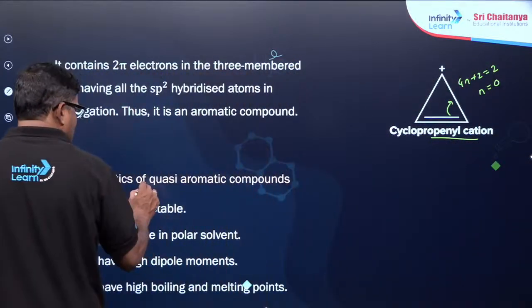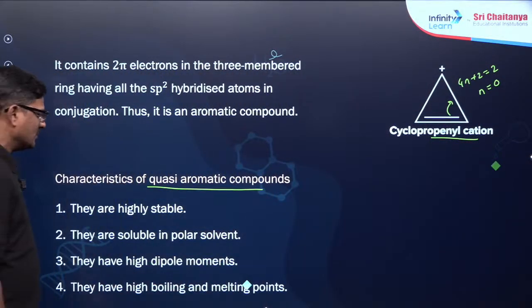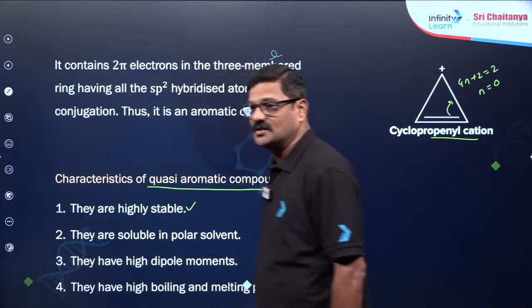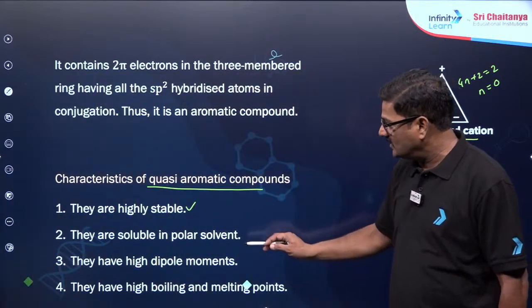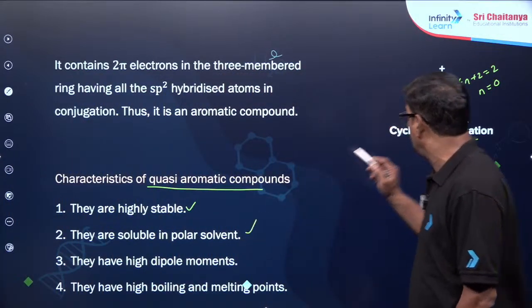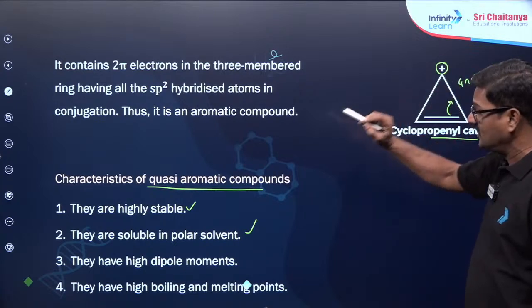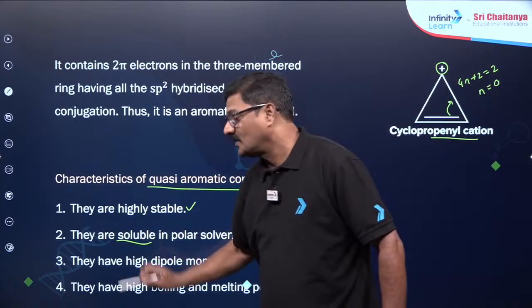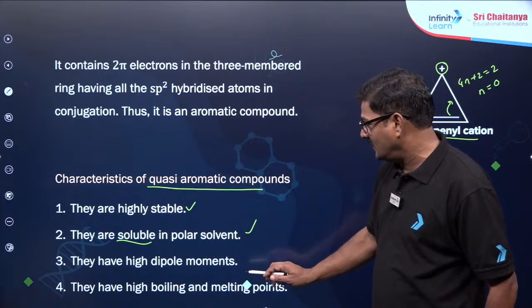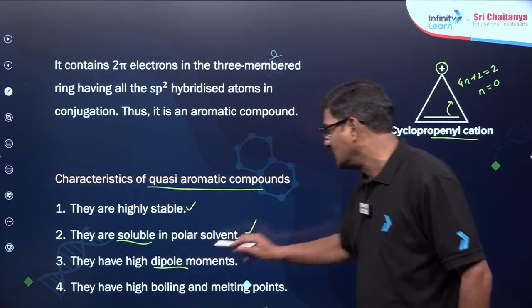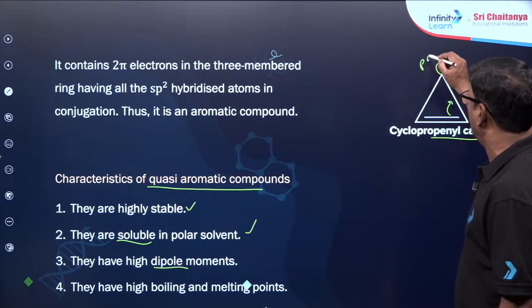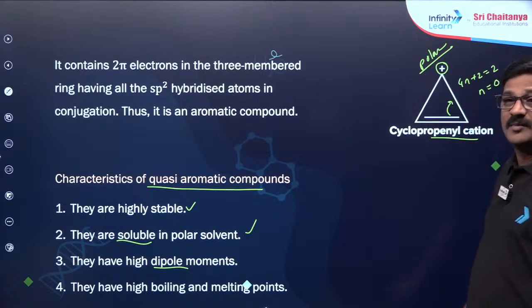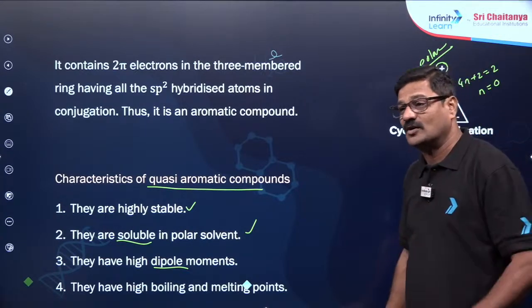So characteristics of quasi-aromatic compounds: they are highly stable, of course ये stable होगा, and they are soluble in polar solvent क्योंकि ये charge की वजह से soluble हो सकता है. And they have high dipole moment. Yes, they are polar, so dipole moment भी ज़्यादा होगा बेटा.